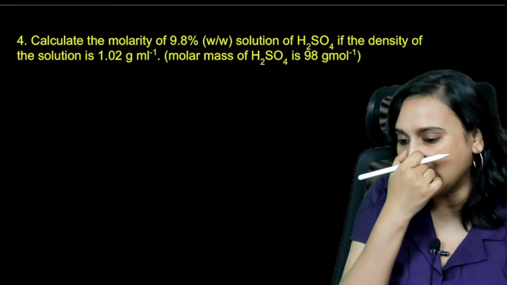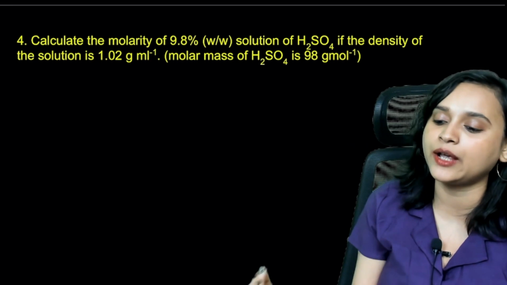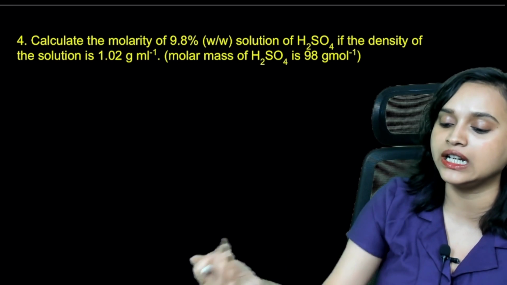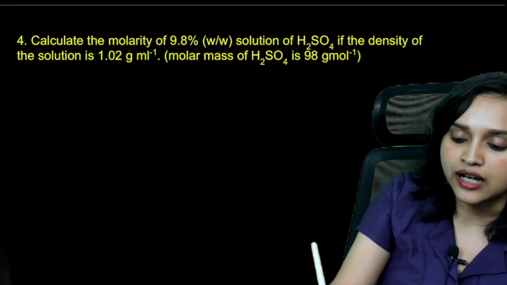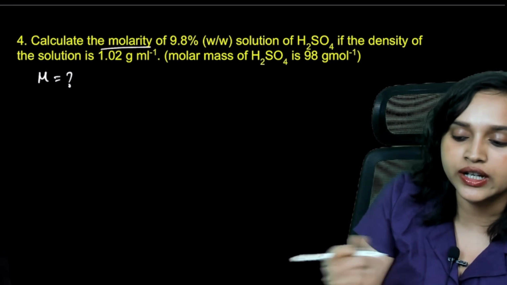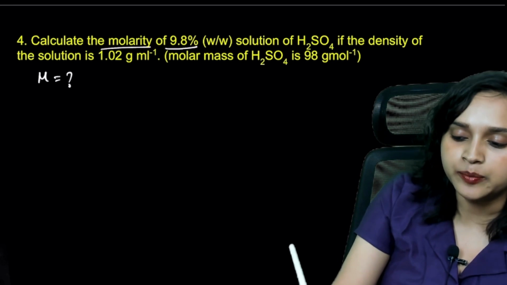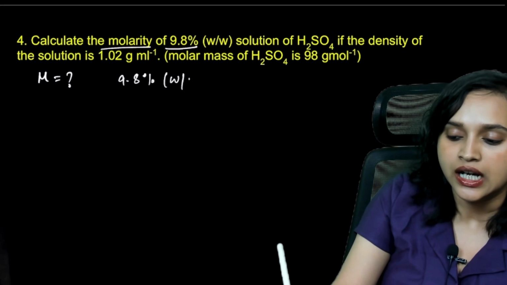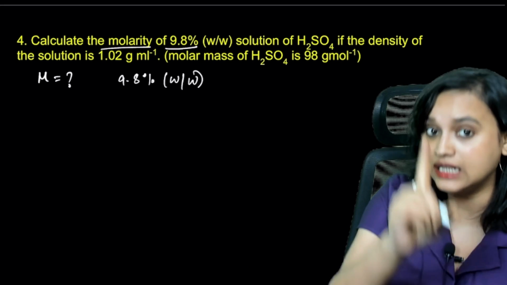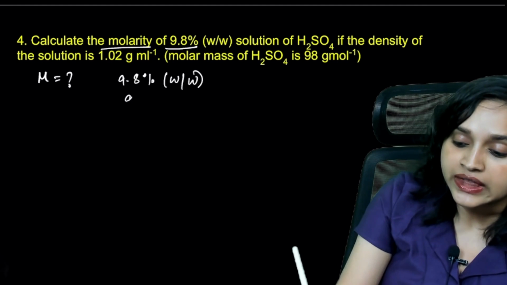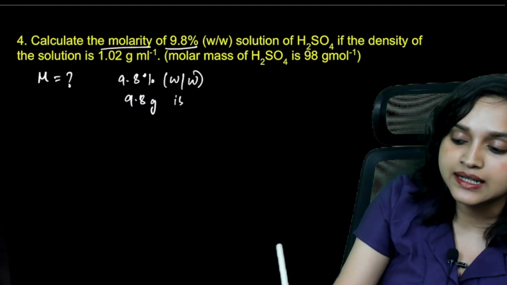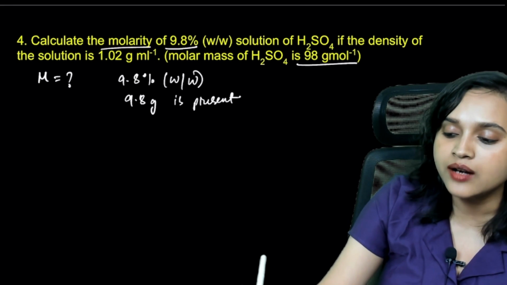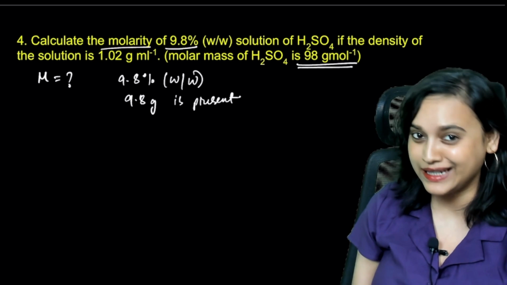Now here's a question for you. Calculate the molarity of 9.8% weight by weight solution of sulfuric acid if the density of the solution is 1.02 gram per milliliter. Okay, so we have to calculate the molarity. That means molarity is not given to us, right? What is given to you is 9.8% W by W solution. That means 9.8 gram is present, and the molar mass of H2SO4 is also given to you as 98 gram per mole.